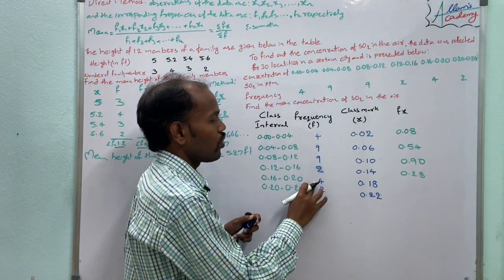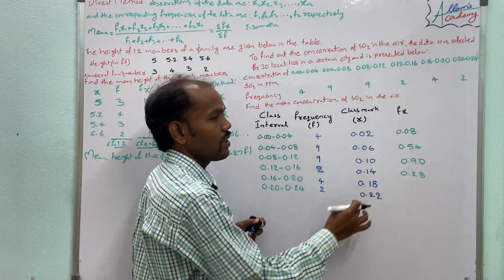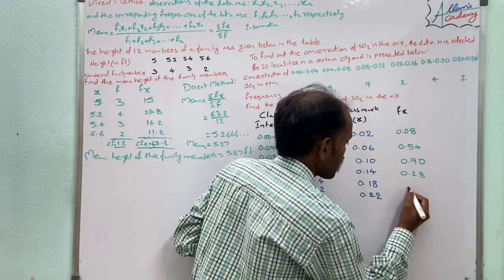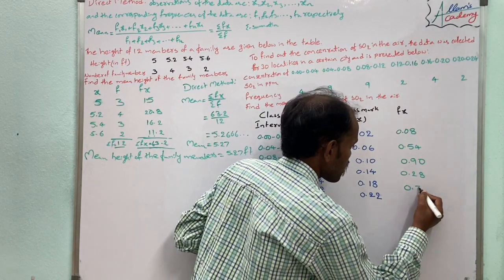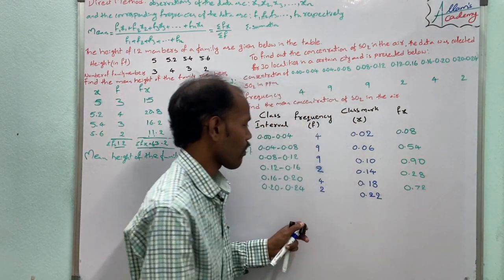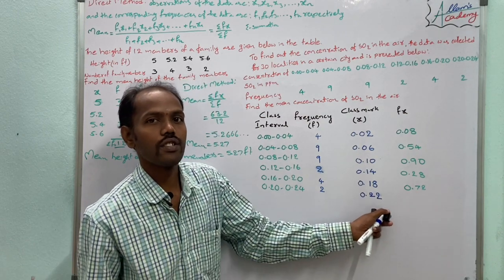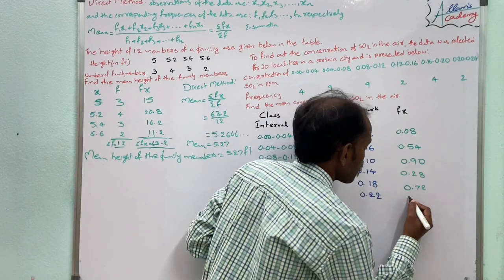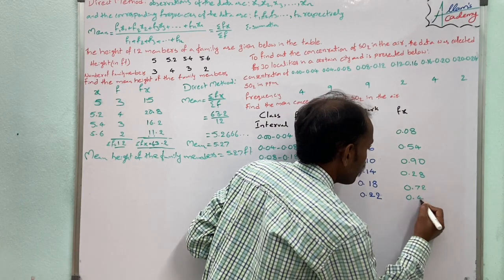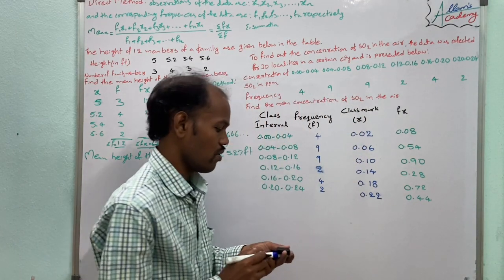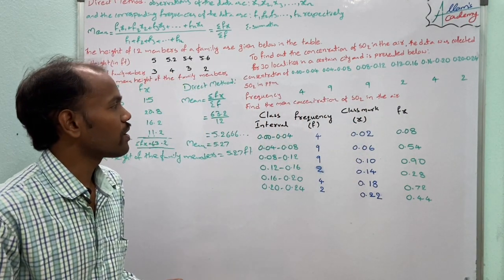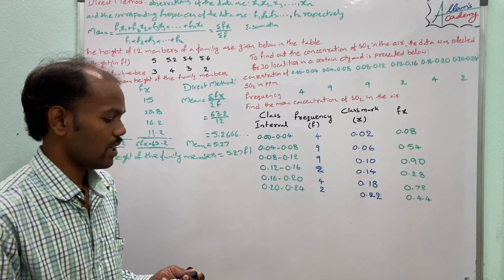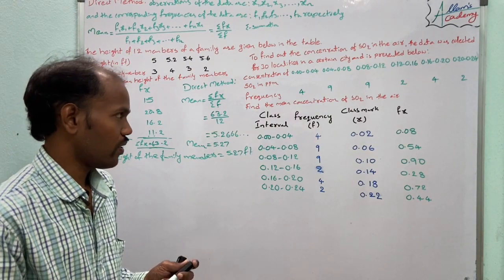And 4 into 0.18 is 0.72. 2 into 0.22 is 0.44.